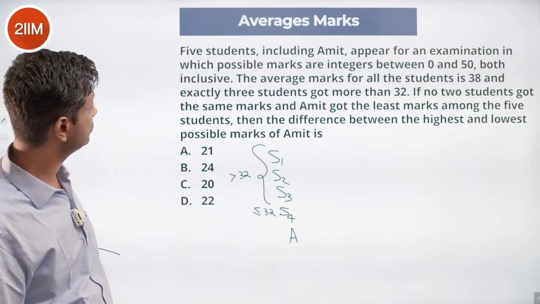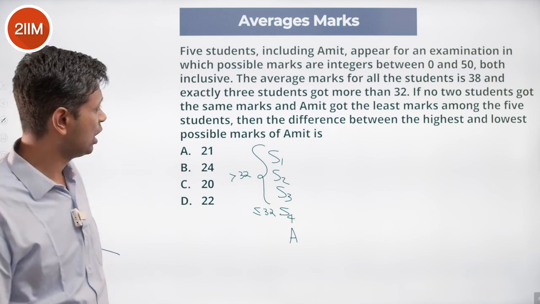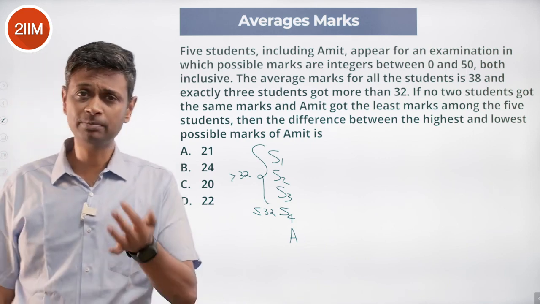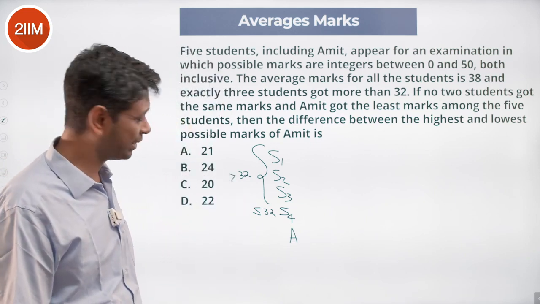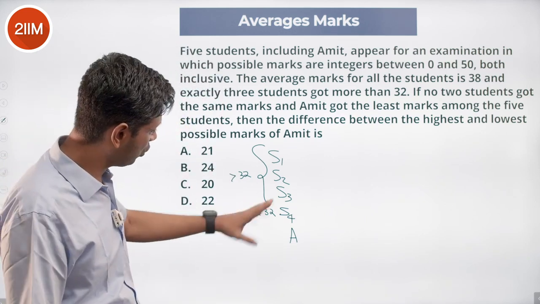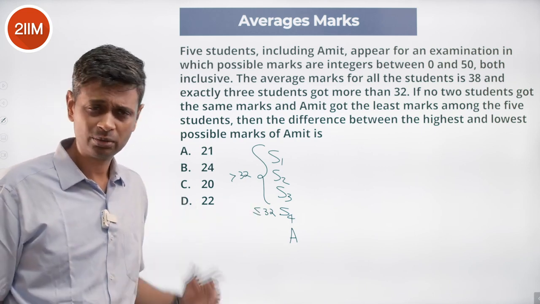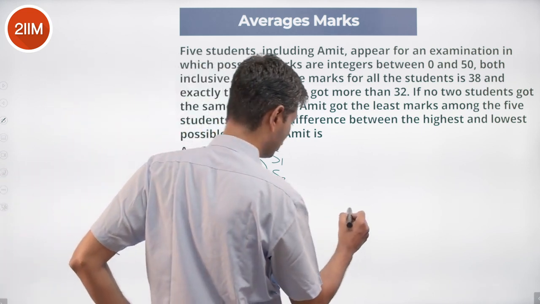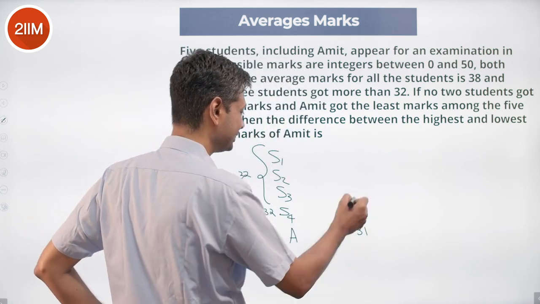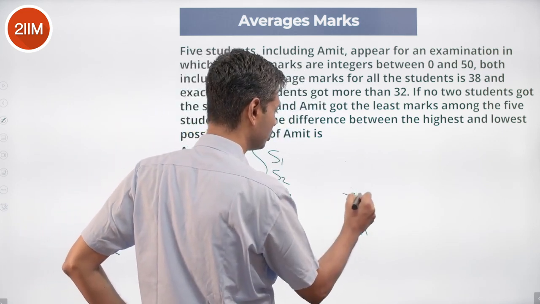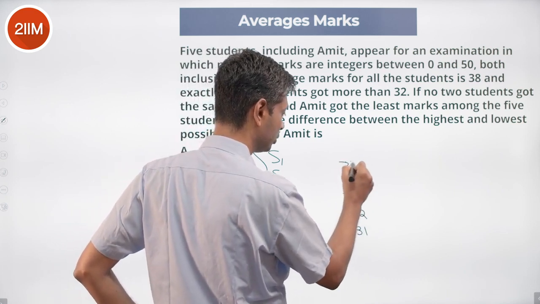Average is 38. Nice. First we want to find Amit maximum and Amit minimum. Both of that we want to find. Let's think about Amit maximum. S4 maximum can be 32. I want to put S4 as 32. Amit maximum is 31. These three are all greater than 32.